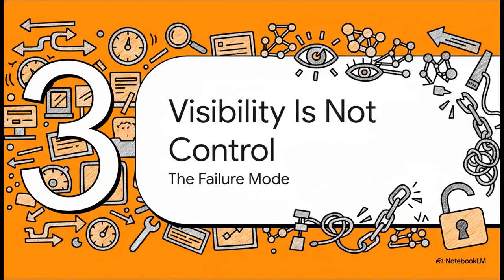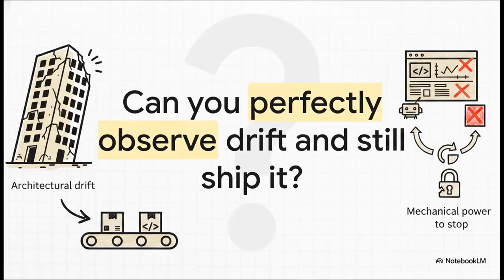Section 3. Visibility is not control, also known as the failure mode. I want you to imagine an engineering team with a perfect maximal observability stack. They trace every single tool call, they score every diff, and they surface every drift event in seconds. But they have zero governance, which raises a highly provocative question. Can you perfectly observe architectural drift and continuously ship it at the same time? The answer is unfortunately yes.